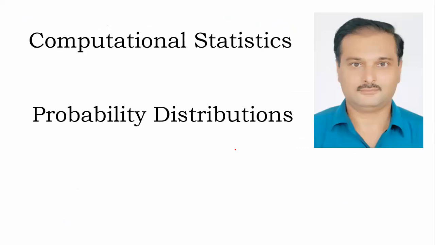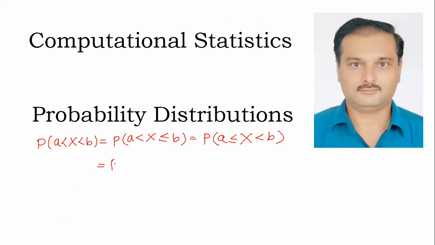Here we can obtain the probability that the random variable takes a value with a less than x less than b. This is the same as probability that a less than x less than or equal to b, the same as a less than or equal to x less than b, and the same as a less than or equal to x less than or equal to b, and all are equal to the integral from a to b of f of x dx.